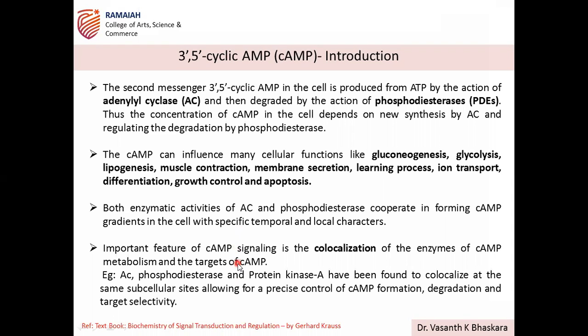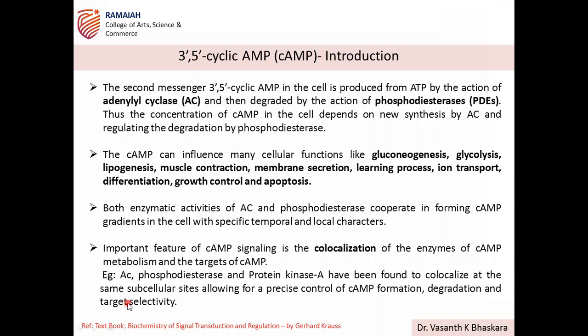Another important feature as far as cAMP signal transduction is concerned is co-localization. Where the cAMP target is present, there cAMP has to migrate to that particular place.